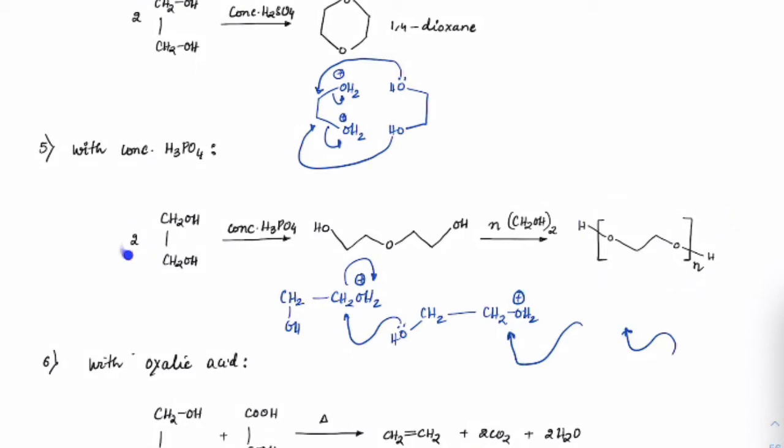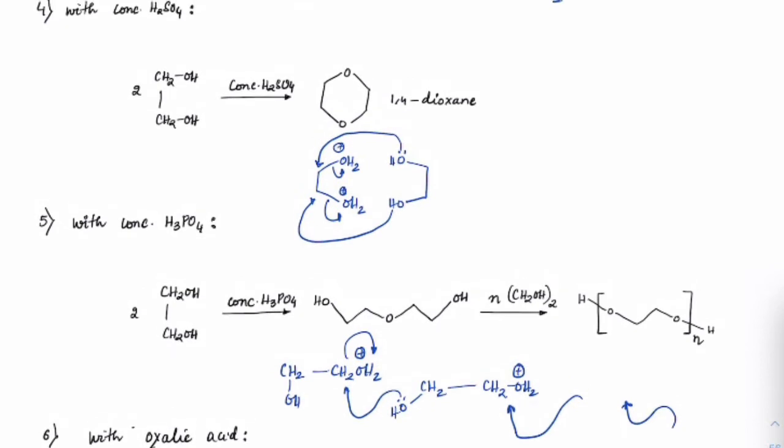If you have given 2 moles, you will stop it here. If you have given n moles, you will take it up to this part. So that is the difference you will see when you use concentrated H2SO4 and concentrated H3PO4.